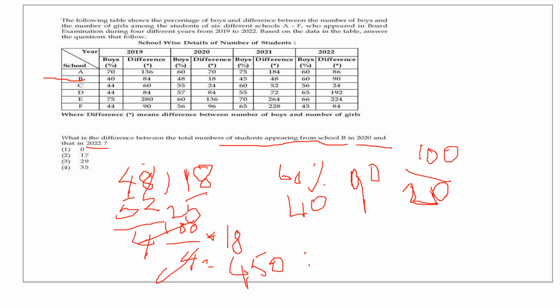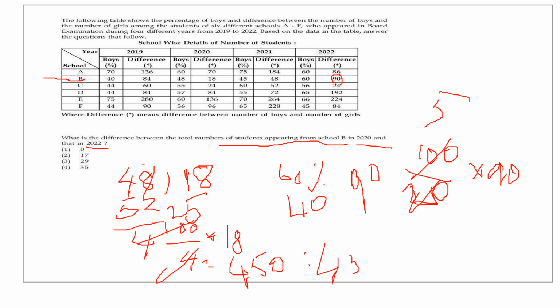And the difference is 90, because 90 is given here as the difference. If the difference is 20, how many times will 20 go into 100? 5 times. 5 into 90 is equal to 450.